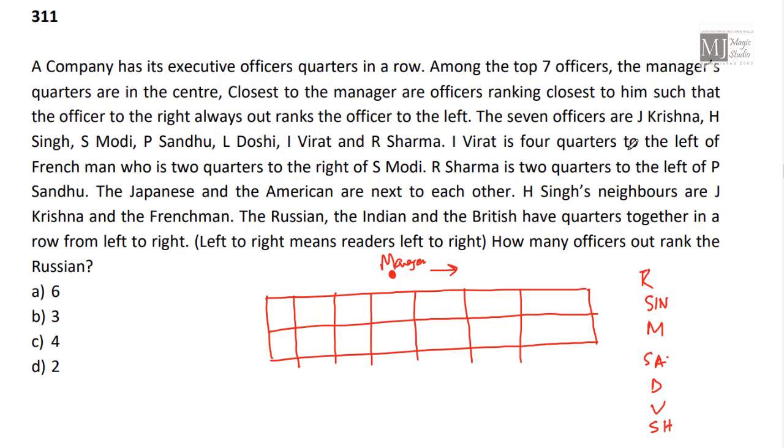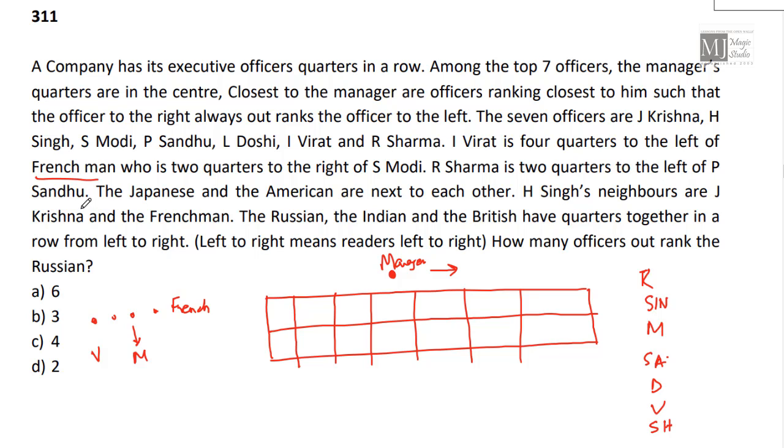Virat is 4 quarters to the left of Frenchman. So we have a Frenchman and Virat is 4 quarters to the left. 1, 2, 3, 4. Virat should be here. Frenchman is 2 quarters to the right of Modi. So 2 quarters to the right of Modi. That means Modi should be here. 1, 2.